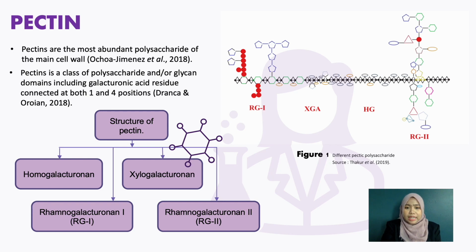The word pectins does not classify a single cell wall polymer. Instead, it is a class of polysaccharides or glycan domains which includes galacturonic acid residue connected at both 1 and 4 positions. As we can see from figure 1, it is composed of structurally different domains such as homogalacturonan, xylogalacturonan, rhamnogalacturonan 1 and rhamnogalacturonan 2. Homogalacturonan is the most common pectin polysaccharide in primary cell walls. It is accounting for roughly 65% of pectin. It has 1,4-linked D-galacturonic acid backbone.